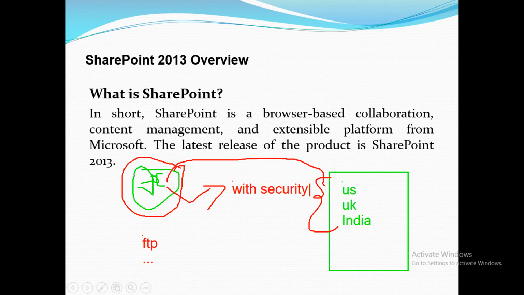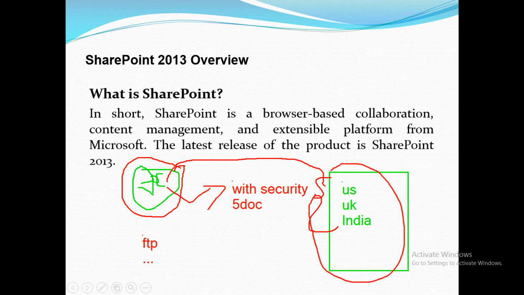You might say other tools also have different kinds of security. But suppose I have 5 documents and I told you already I have 3 teams.